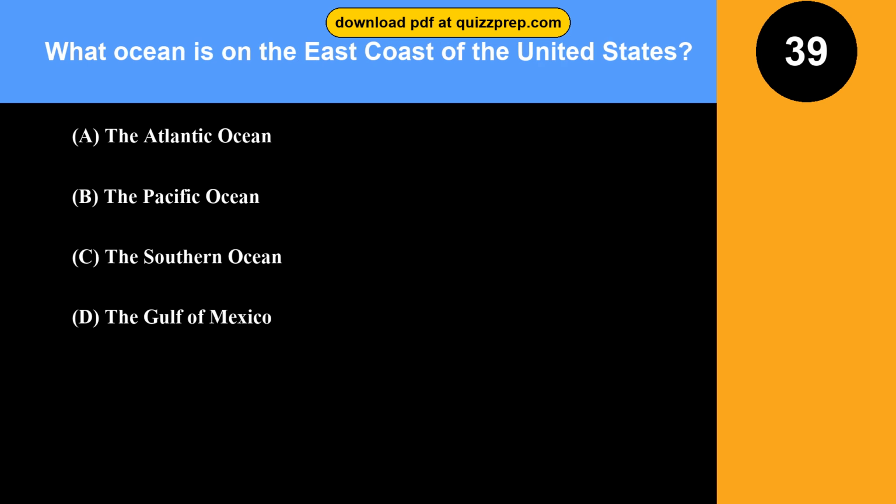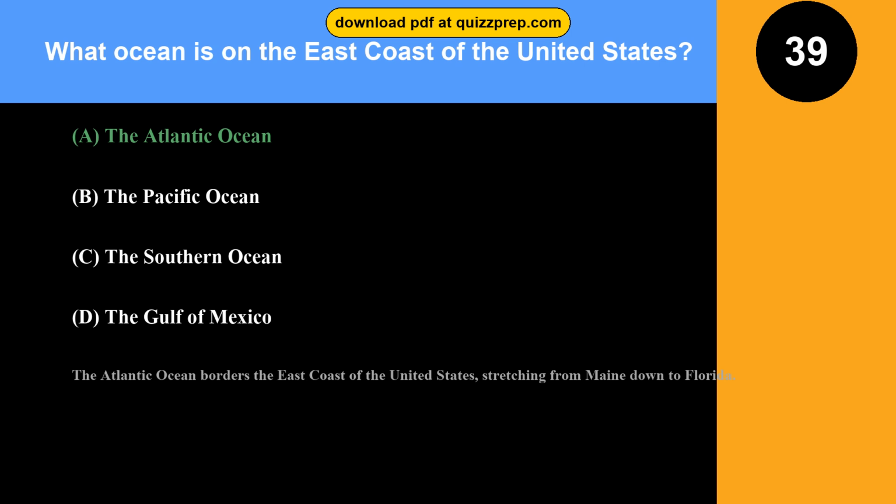Question 39. What ocean is on the east coast of the United States? Option A, the Atlantic Ocean. Option B, the Pacific Ocean. Option C, the Southern Ocean. Option D, the Gulf of Mexico. The correct answer is option A, the Atlantic Ocean. The Atlantic Ocean borders the east coast of the United States, stretching from Maine down to Florida.